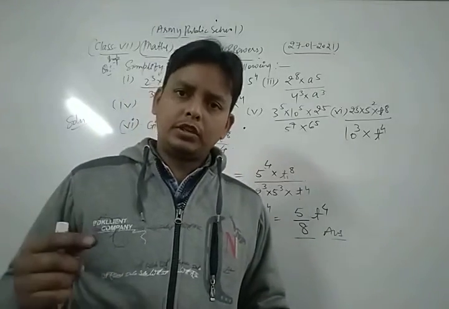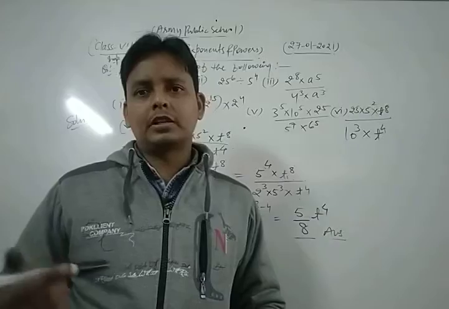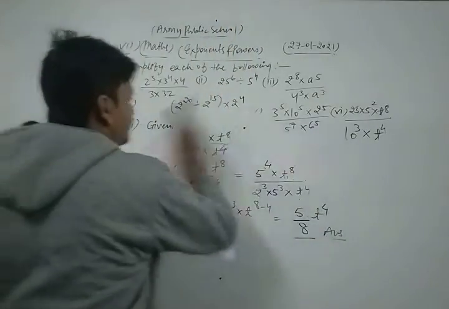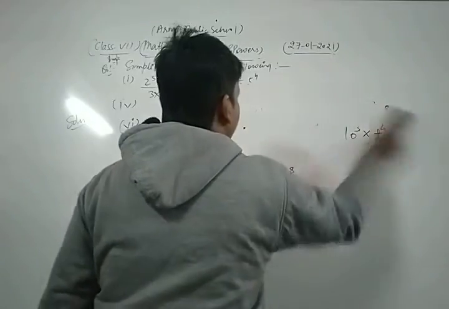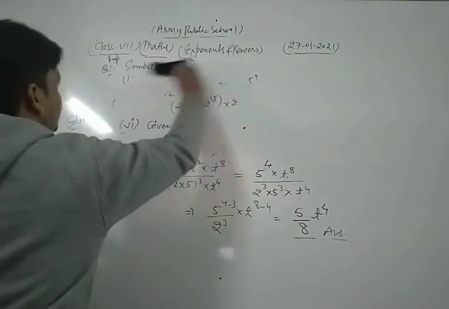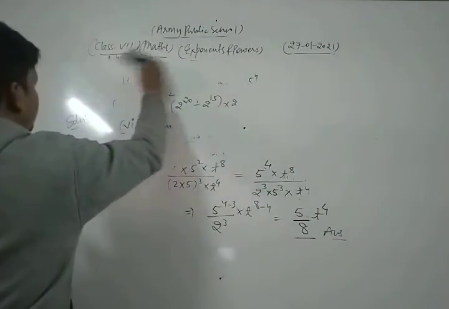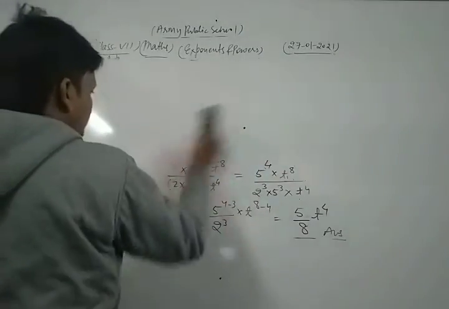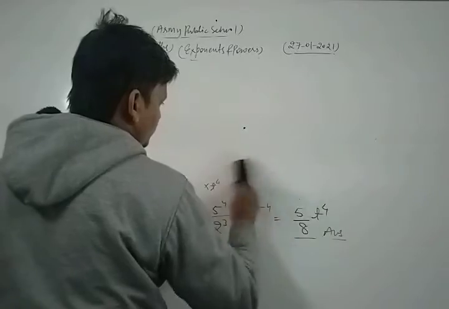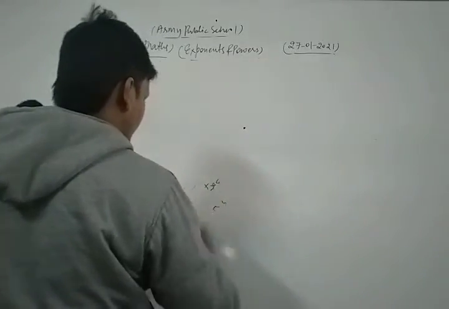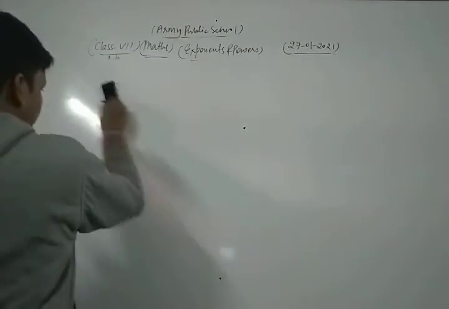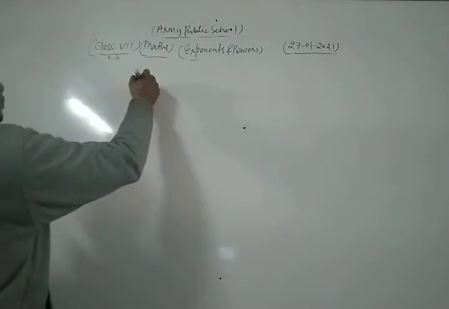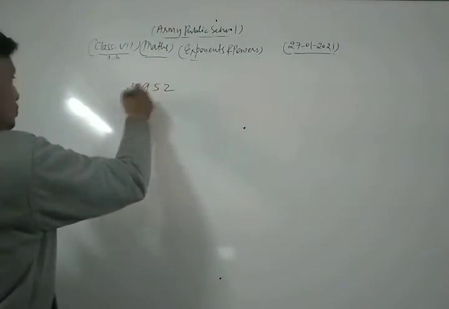Now we are going to discuss some important concepts related to the expanded and standard form of a number. Let's see. Suppose we have a number 4952.